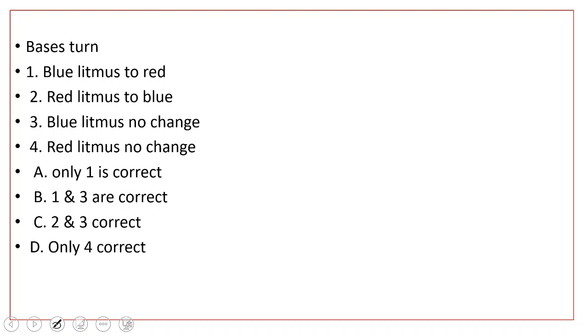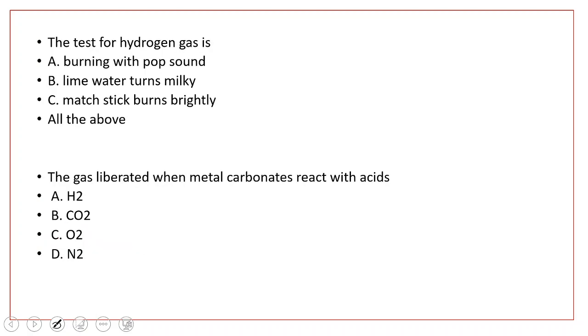See, bases turn red litmus to blue color and bases do not show any color change for blue litmus. So here option C is correct. That is statements 2 and 3 are correct. What is statement 2? Bases turn red litmus to blue color. And the third statement is bases do not show any change with blue litmus. So statements 2 and 3 are correct. So option C is correct.